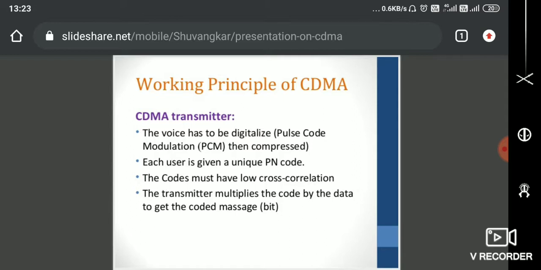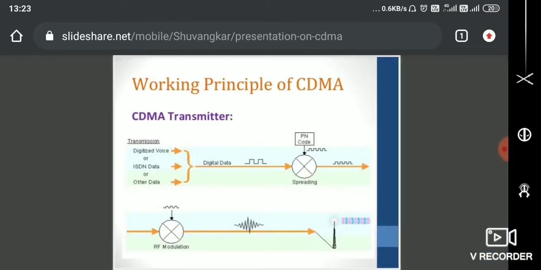This is how CDMA works, and this is the diagram of a CDMA transmitter. You can see different types of data we can use: digitized voice data, ISDN, that is Integrated Services Digital Network data, or any other data in digitized format, which is taken into the CDMA transmitter input. After that it is digital data. A very important process of CDMA is called spreading.